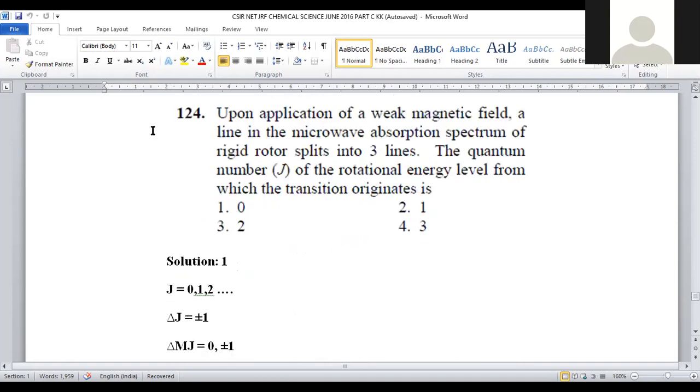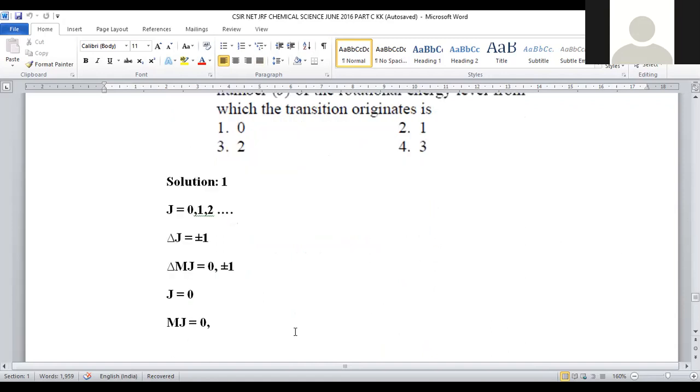Let us move on to question number 124. Upon application of a weak magnetic field, a line in the microwave absorption spectrum of a rigid rotor splits into 3 lines. The quantum number J of the rotational energy level from which a transition originates, where the transition is starting, that point we have to find. For that purpose, the values of J are 0, 1, 2, and it will continue.